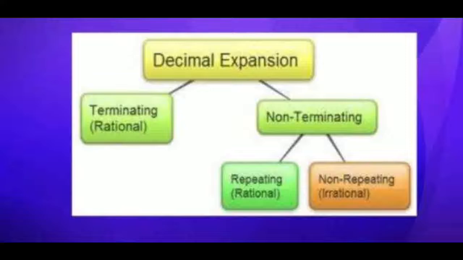Okay. Not only this, we've already studied two theorems. That is, if the decimal expansion is terminating, it is in the form of p by q, and q can be written in the form of 2 raised to m into 5 raised to n. And if we can't write it in the form of 2 raised to m into 5 raised to n, that decimal expansion is non-terminating but repeating. Okay. Using that theorem, today we are going to do some problems given in the exercise.